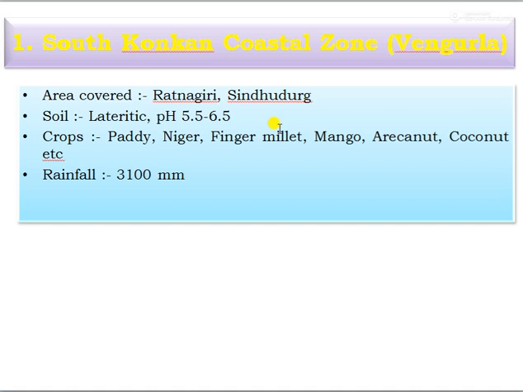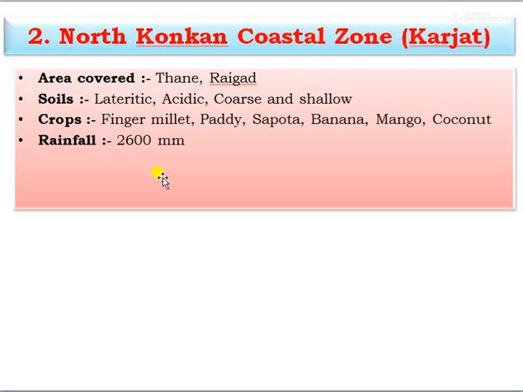First one, South Konkan coastal zone, Vengurla. The area covered in this zone is Ratnagiri and Sindhudurga, the soil type is lateritic with pH 5.5 to 6.5, and the suitable crops of this zone are paddy, Niger, finger millet, mango, arecanut, coconut, and the rainfall received is 3,100 mm.